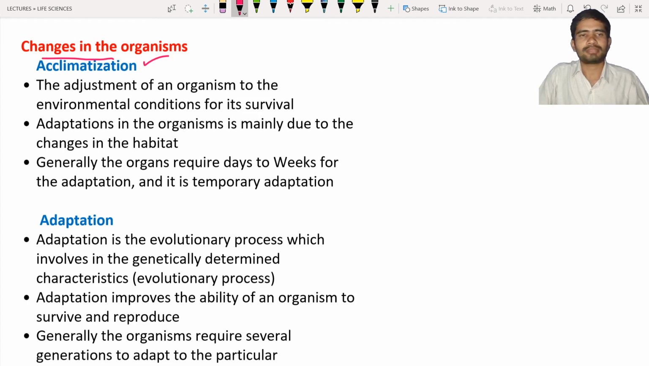Okay, so what is meant by acclimatization? In your BSc or MSc, you might have studied acclimatization, especially during the tissue culture process. After growing a small plant, or after growing a seed inside a test tube containing agar, what are you going to do?